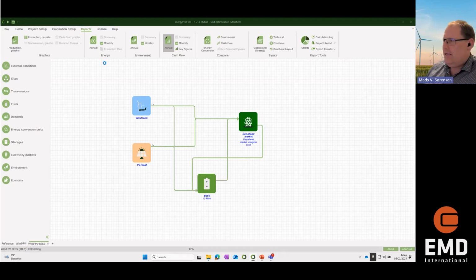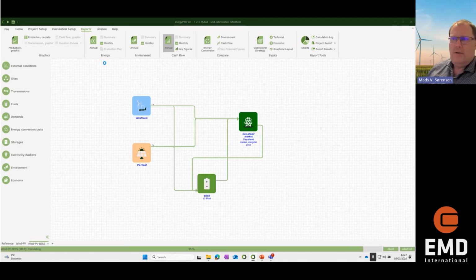Now it will calculate again, and it will show you, okay, for this period we are looking at, and it can be 1 year, it can be 25 years, you will earn this on your selling electricity. If you have a demand, you can see how much of that you can cover.